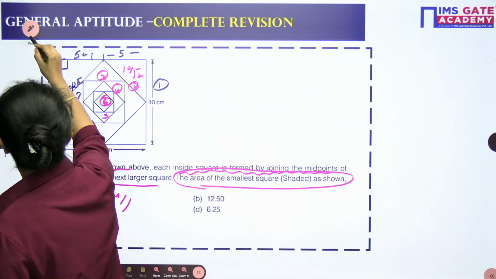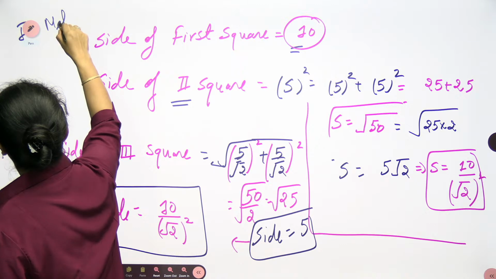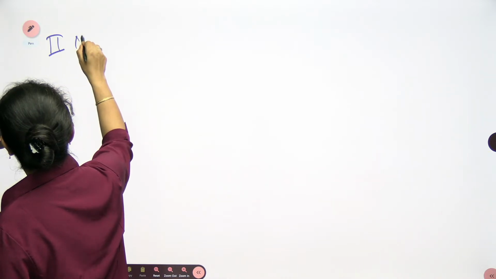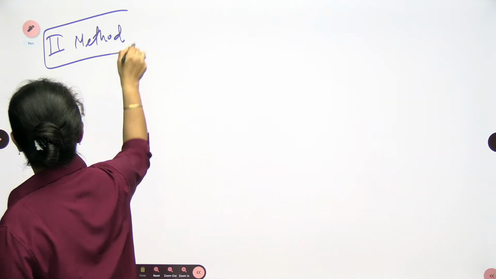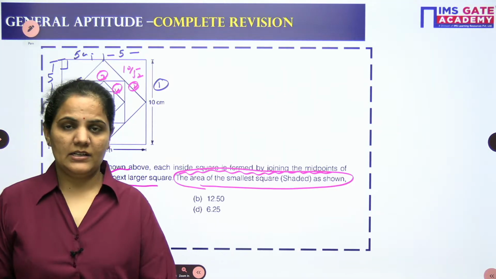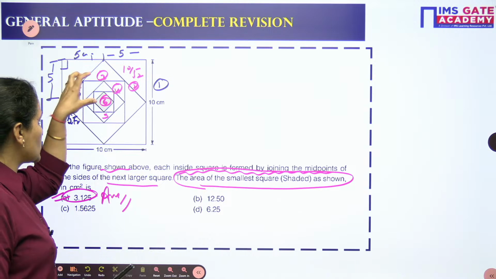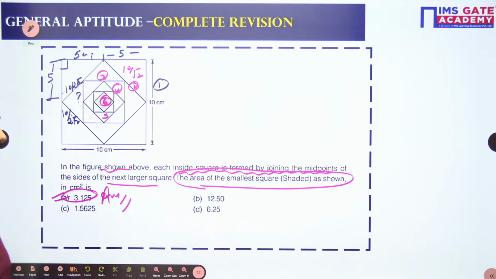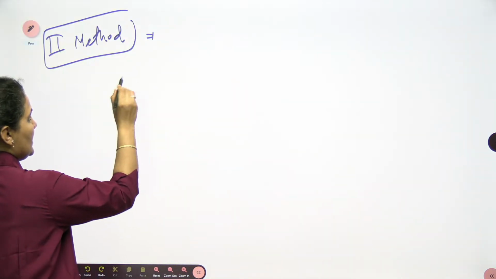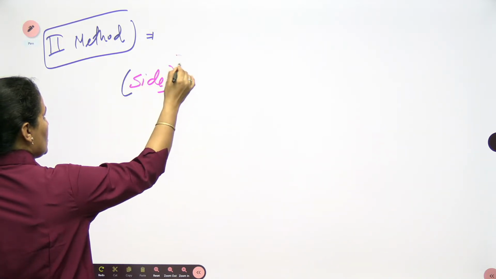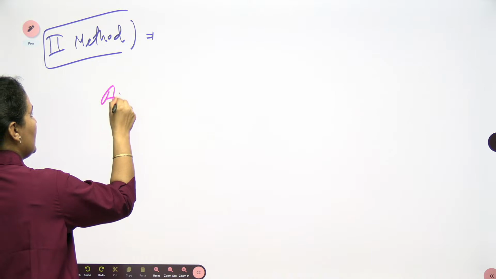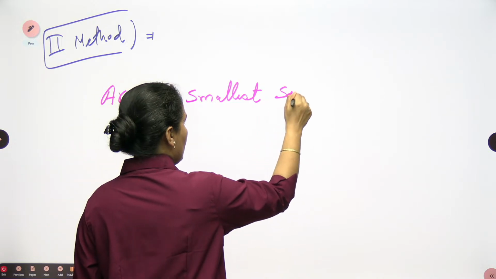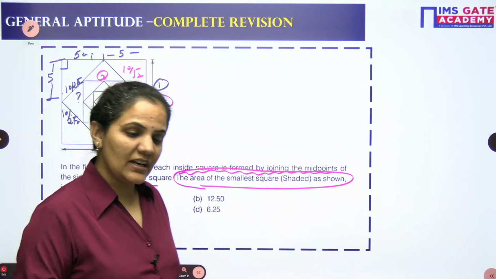Very easily we can go for the shortcut also in this case. So the second is the shortcut method which we can follow for this pattern of question wherever you have midpoints. Square, square, square, square, square. Whenever you have the midpoints, you can solve the question directly, as here the side of the bigger one is given to you. In this case the side should be there, so you can use the side square. You are looking for the area directly now, so for the area of the smallest square, you should have the side of the bigger one.